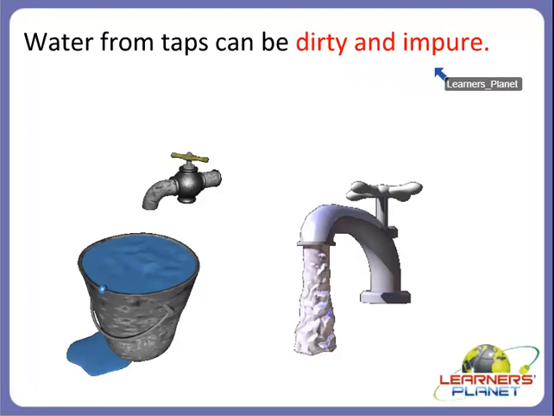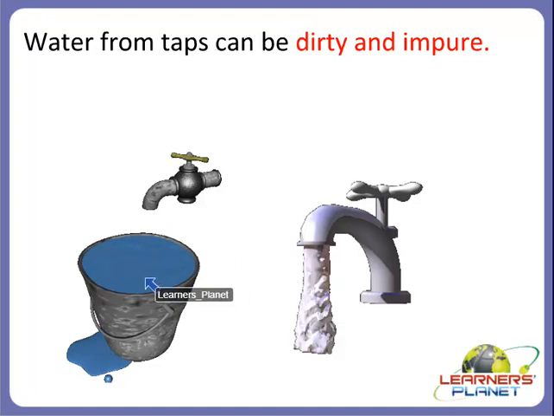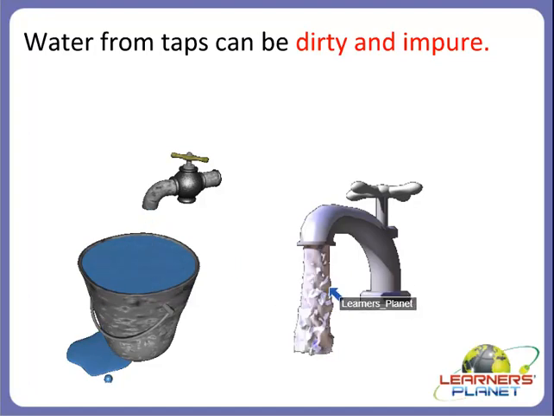Thus water used for drinking and cooking purposes needs to be purified. You cannot use any kind of water that is dirty and impure for cooking purposes, right? You should always use clean water for drinking and cooking purposes, right? So you can see here, the water from the taps can be dirty and impure, and we should not use this tap water for drinking and for cooking, right?